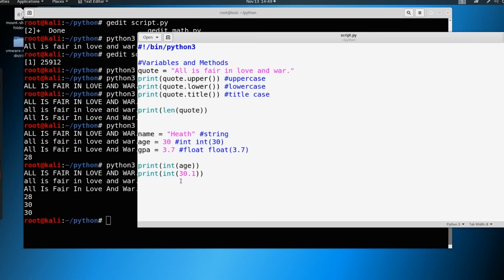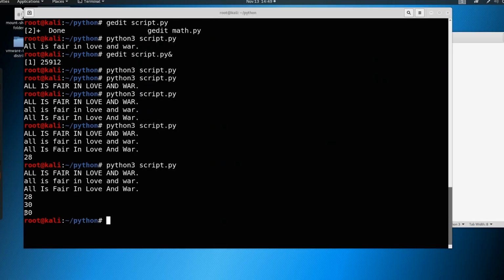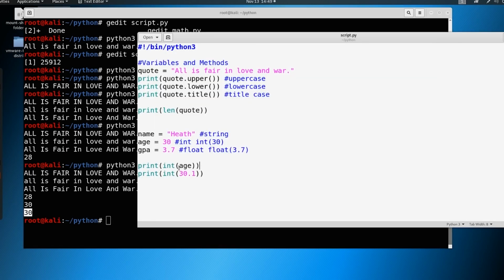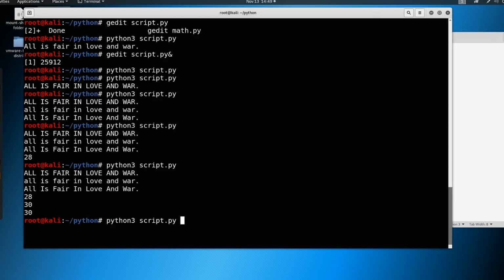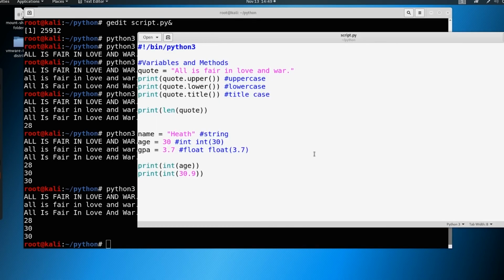And look, it takes 30.1 and makes it 30, and it takes the integer of age and makes it 30 as well. Now what if this is 30.9? What do you think is going to happen? Do you think it's going to round? It in fact does not round. So you could see 30.9 still came out to 30 down here. It doesn't matter, it just takes this first number when we call an integer. So make sure that if you ever use integer, you know that it does not round.